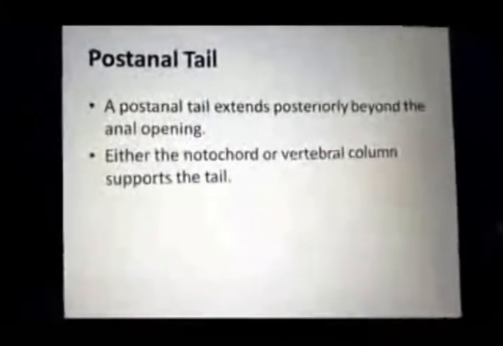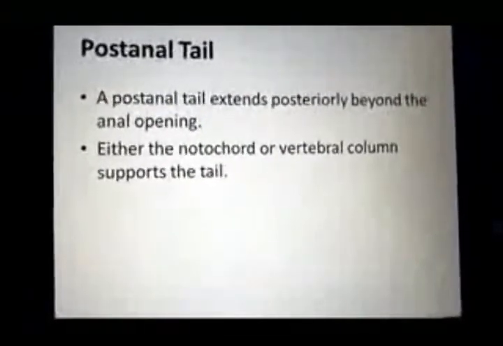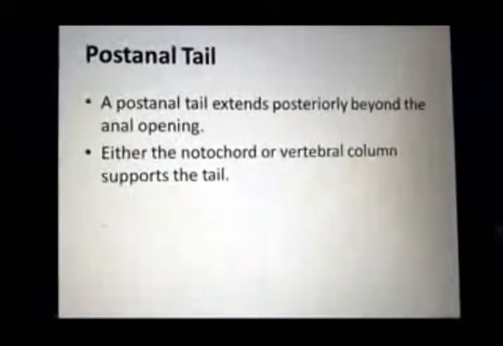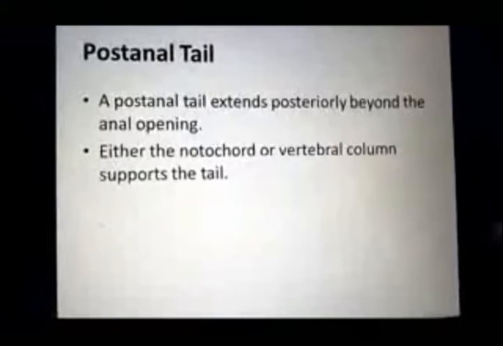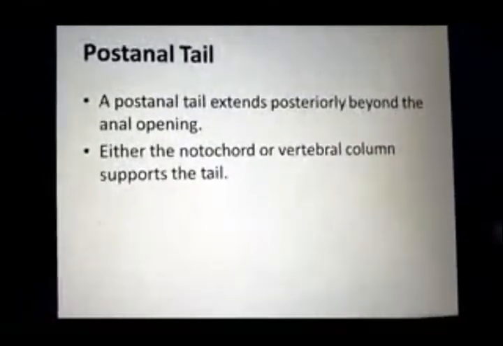Next one is the post anal tail. The post anal tail extends posteriorly beyond the anal opening, and it is supported either by the notochord or by the vertebral column.